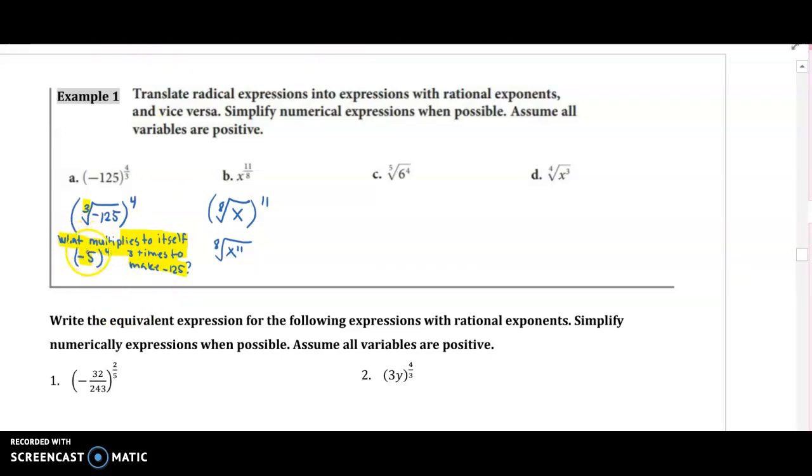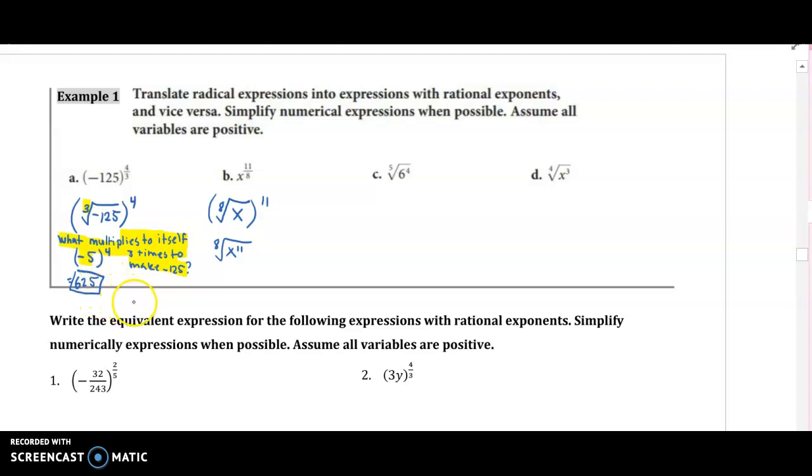So negative 5 to the 4th. Negative 5 times negative 5 is 25, and 25 times 5 is 125. 125 times 5, I think it's 625. Let me check. I gotta grab a calculator. And it is 625. So final answer is positive 625. And I know it's positive because anytime I raise a negative number to an even exponent, it always gives me a positive number.